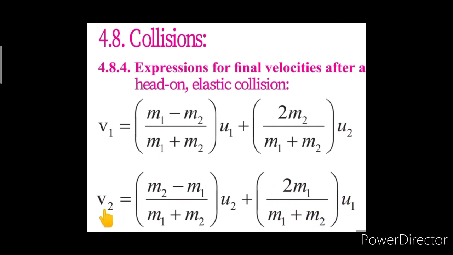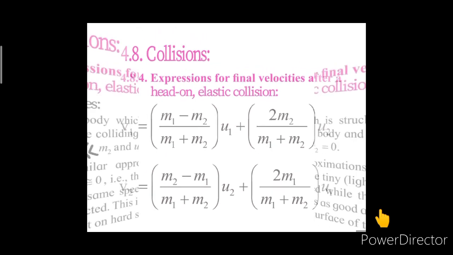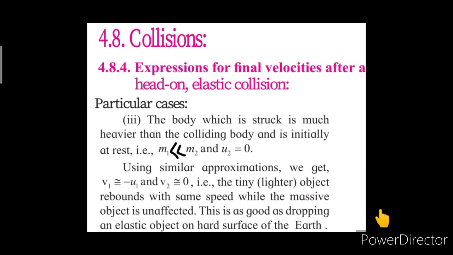That means the velocity v2 we are getting as 0. So over here, when the body which is struck is much heavier than the colliding body, that is m2 is much heavier than m1, and initially m2 is at rest, we are getting v1 is equal to minus u1 and v2 is equal to 0.